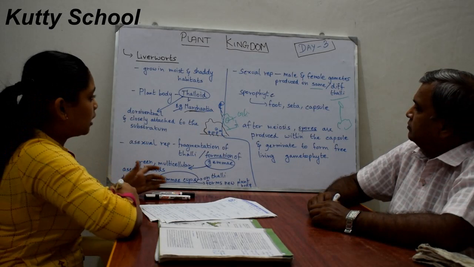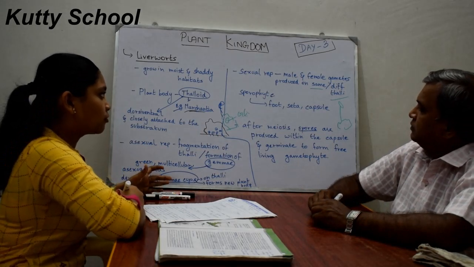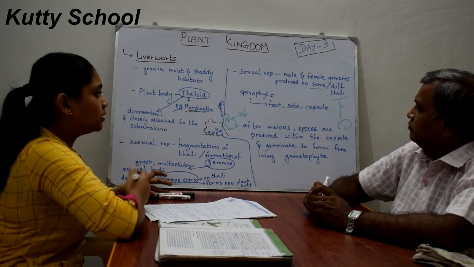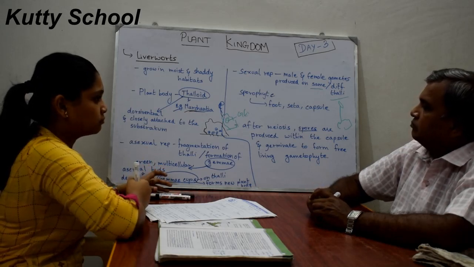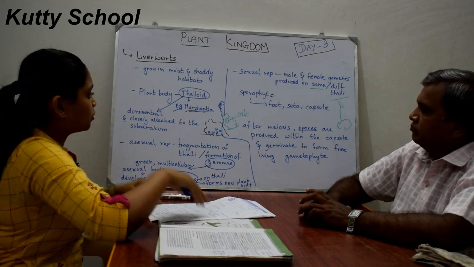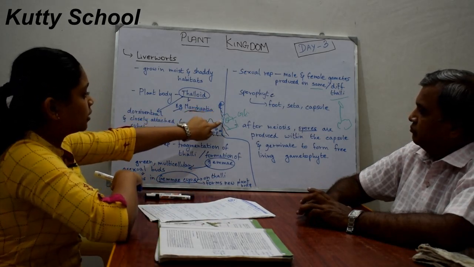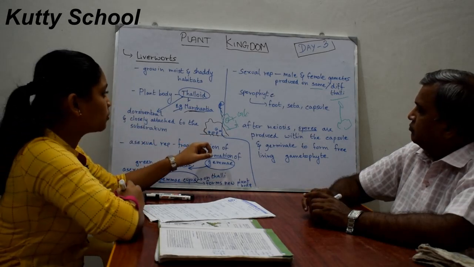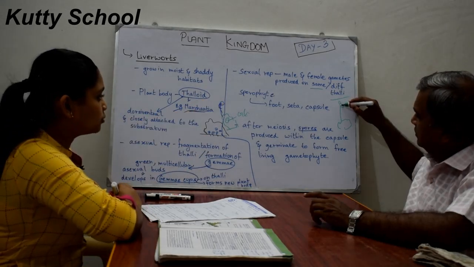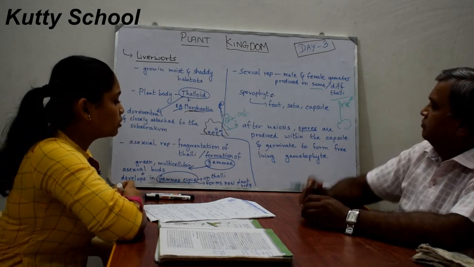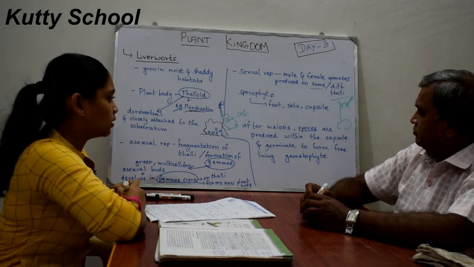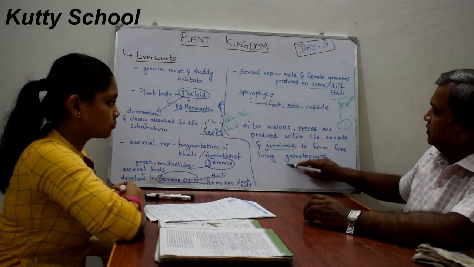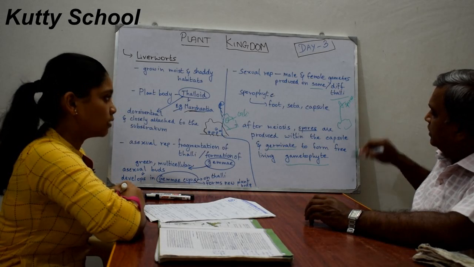Sporophyte generally develops after fertilization of the male and female gamete, in the initial stage of division. This sporophyte develops on the gametophyte. It is attached to the gametophyte and produces spores. These spores are produced inside the capsule. After meiosis, the spores are produced within the capsule and germinate to form a free living gametophyte. So then again it forms a separate gametophyte.